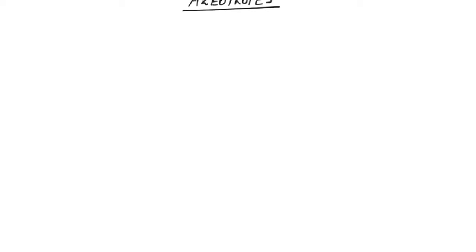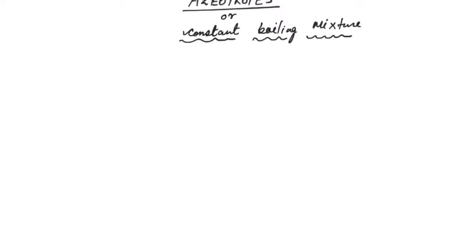In today's lecture, we are going to discuss azeotropes, which are also known as constant boiling mixtures. Constant boiling mixture. So, this term suggests that this mixture will boil at a constant temperature.